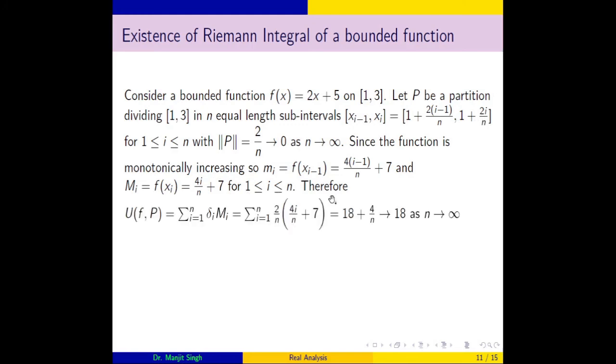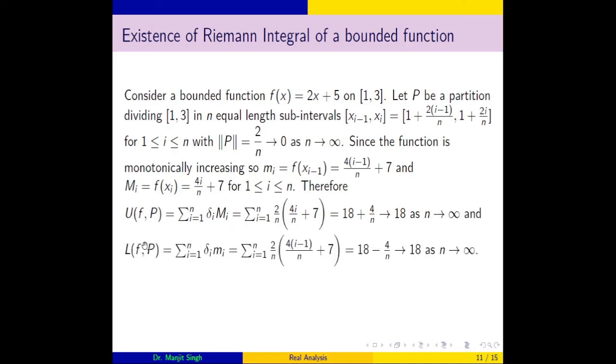Therefore we have the upper sum, as you know, the summation i from 1 to n of delta_i M_i. If you substitute delta_i and M_i here, multiply, and apply the summation formulas for i from 1 to n, then you will have this upper sum, and as you apply the limit n tends to infinity, you will find that the limit of the upper sum is 18.